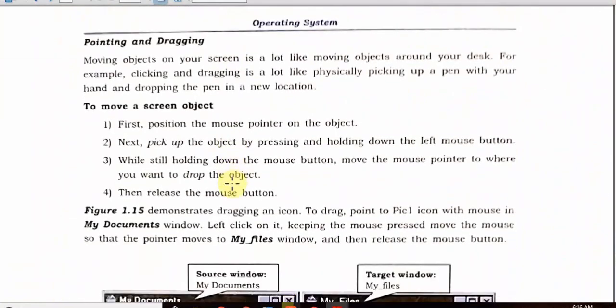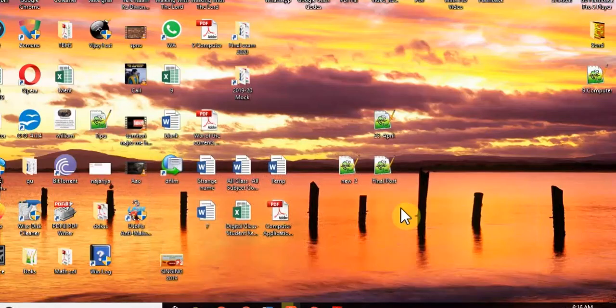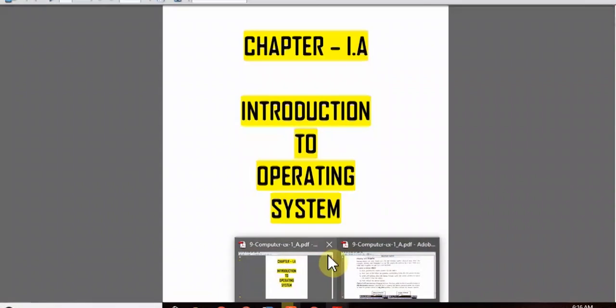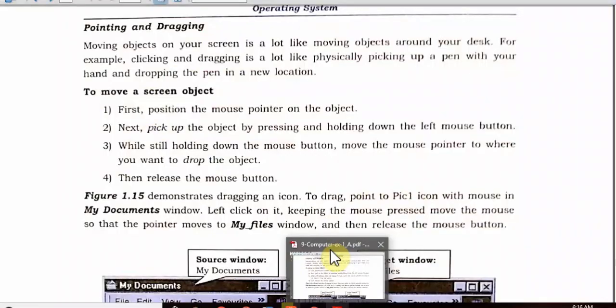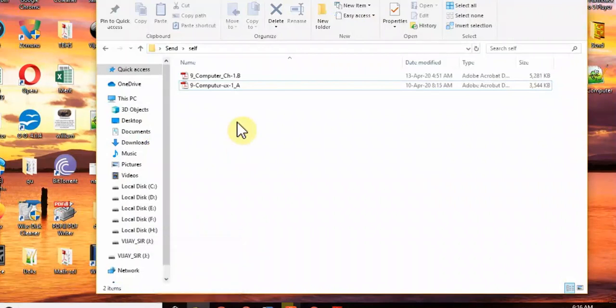Now next point is pointing and dragging. Now you can also do this work with the mouse. Moving an object on your screen is very easy. Let me minimize this window once again for you, and let me close this window, and let us go to that folder again. I am showing you the point and drag. I am going to this folder.